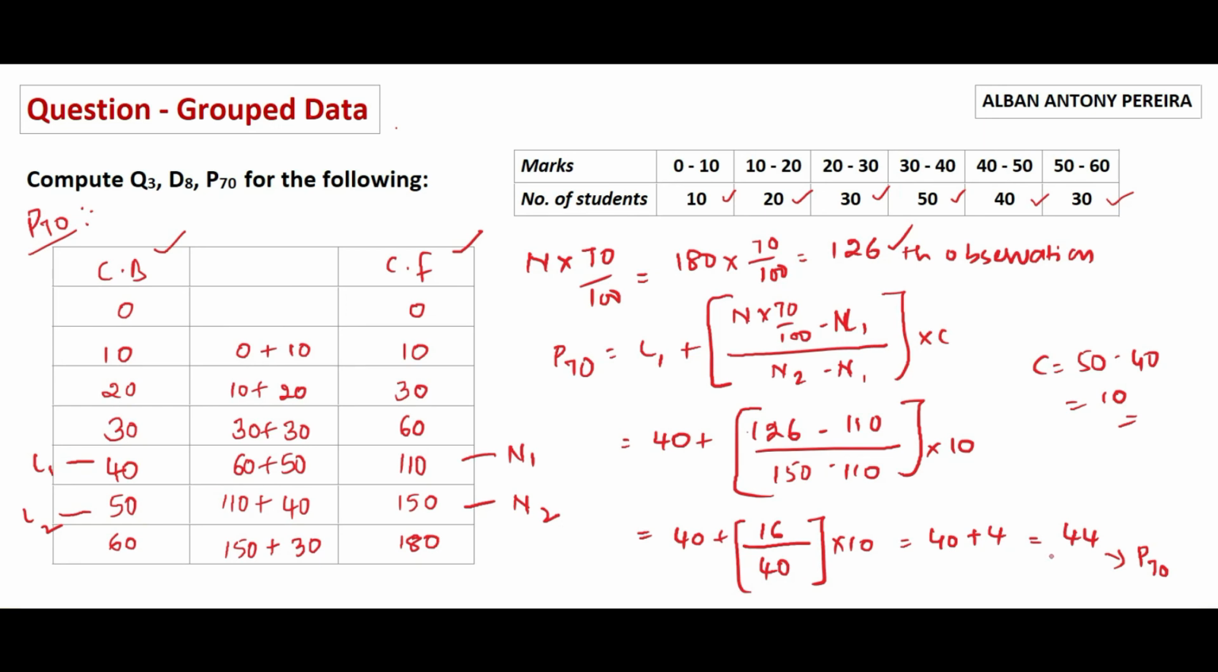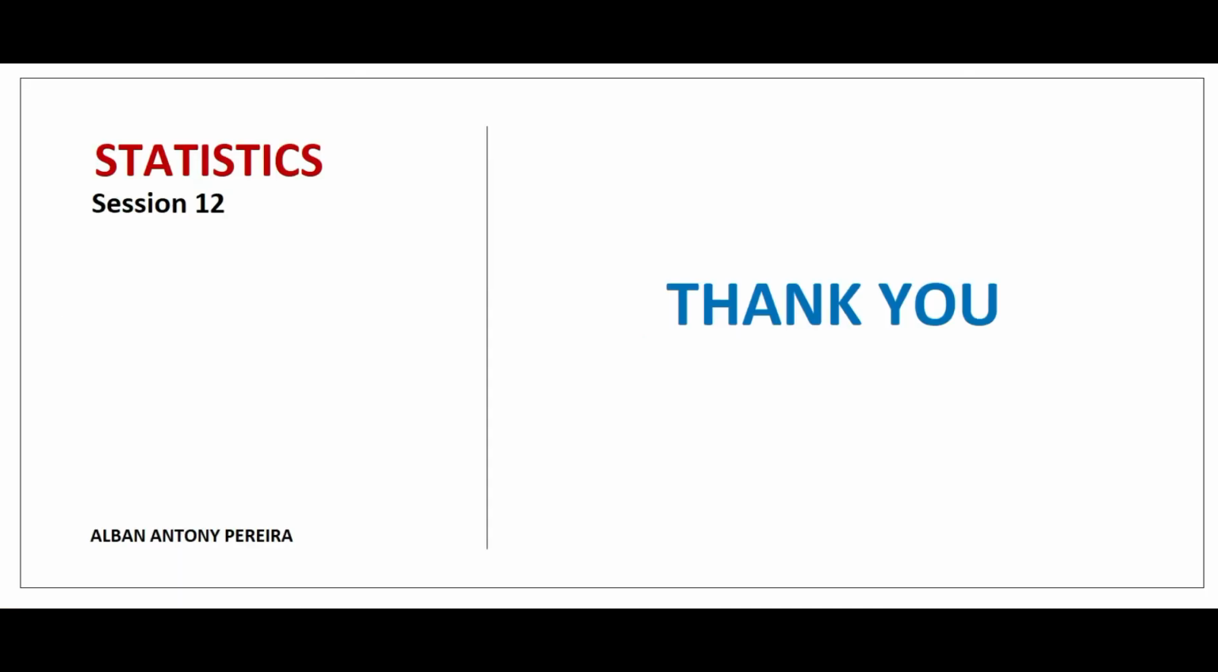Quartile 3, decile 8 and percentile 70. In this particular session, we learned how to solve the grouped data given and find the answers relating to quartiles, percentiles, and deciles. In session 13, we will learn how to calculate mode. The meaning, fundamentals, and certain solutions will be provided relating to the questions on the topic mode.